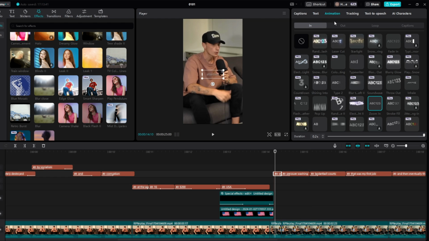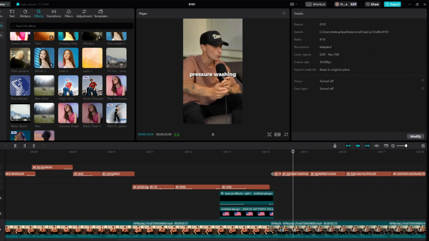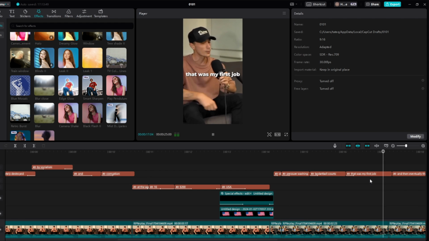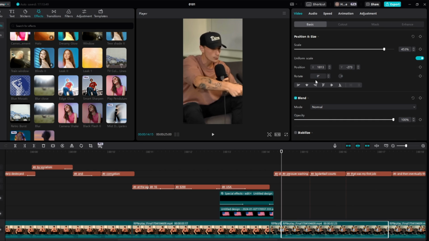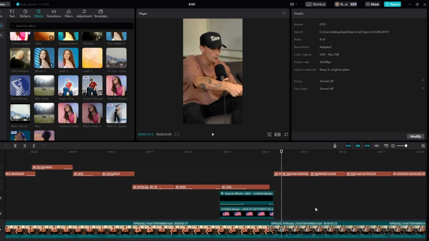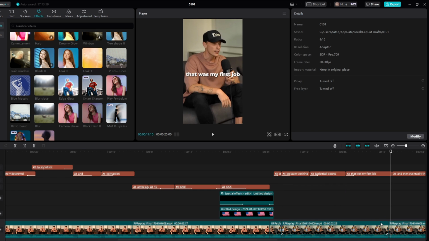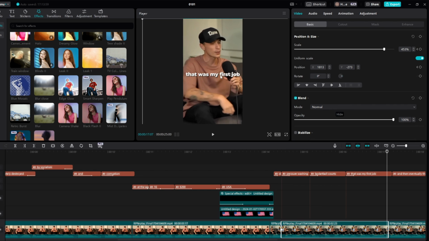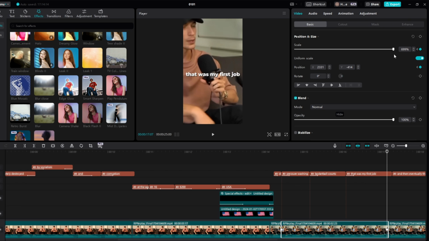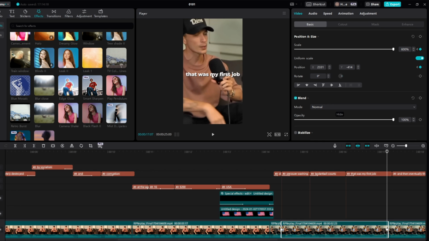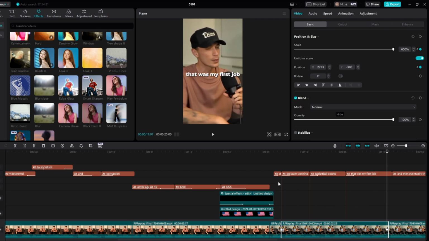Started pressure washing. And then right here, we'll fix this one. We'll put it 0.1. Started pressure washing basketball courts. That was my first job. Washing basketball courts. That was my first job. And then right here, we'll keep zooming this in. So if we come to this, and then we'll come to the end right here, and then we'll zoom it in, maybe to like 6. Oh, I meant to put 600. 600. Just like so. Then we'll see how that looks.